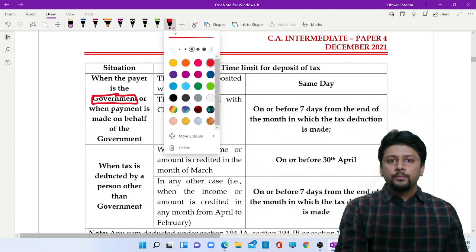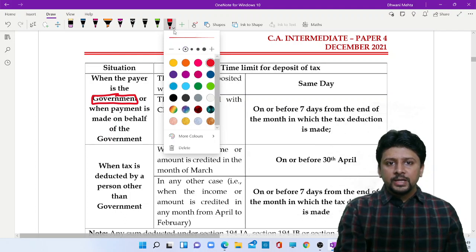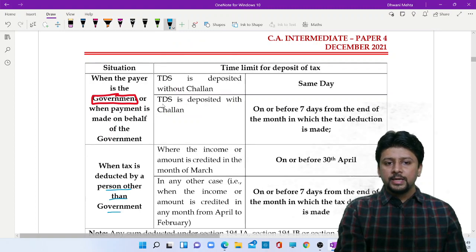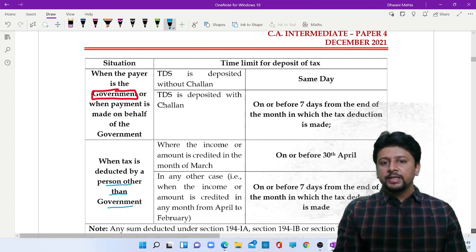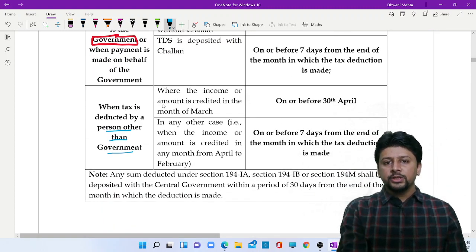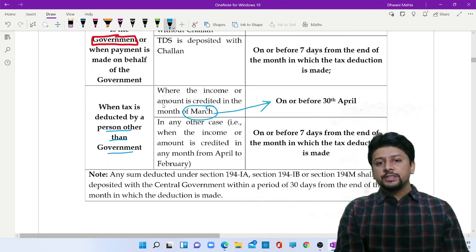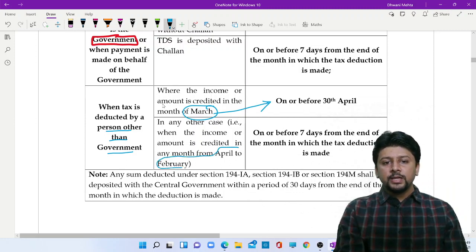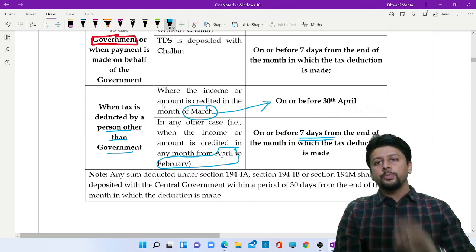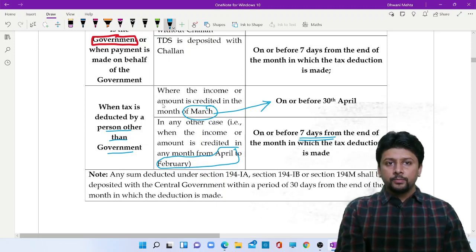If the payer is any person other than government, then if TDS is deducted in the month of March, on or before 30th April you have to deposit the tax. If TDS is deducted in any month between April to February, 7th of the next month is the time limit to deposit the TDS.